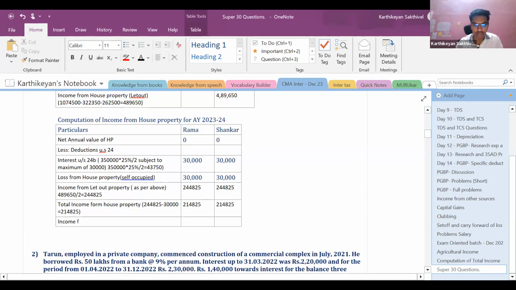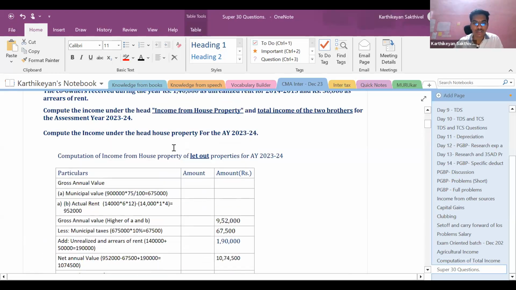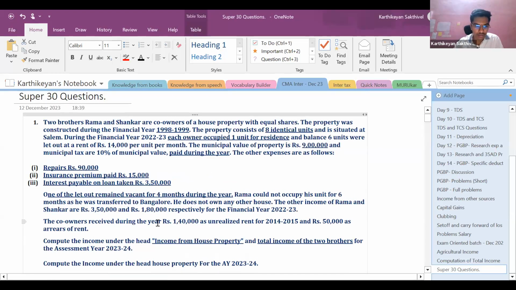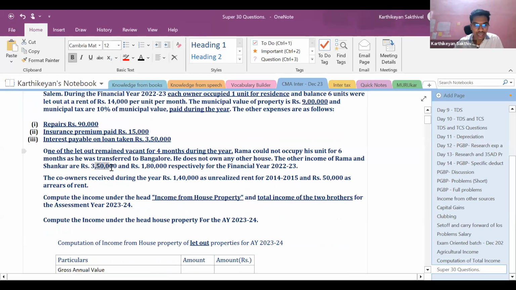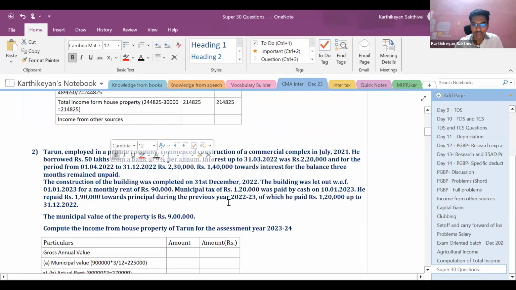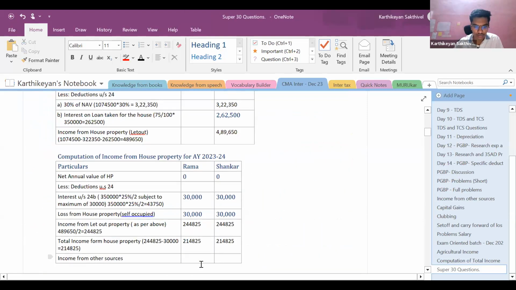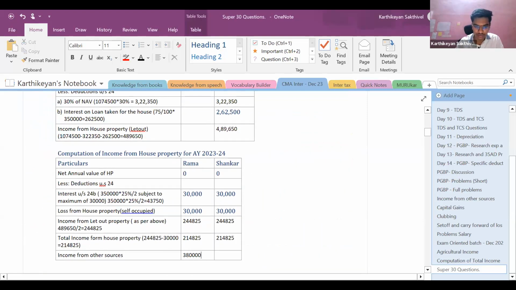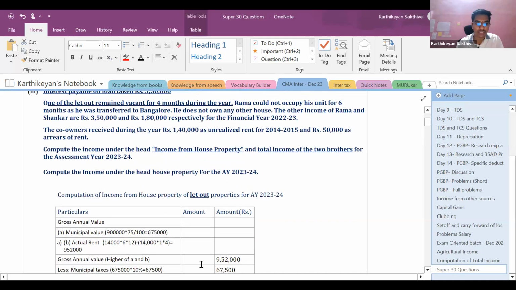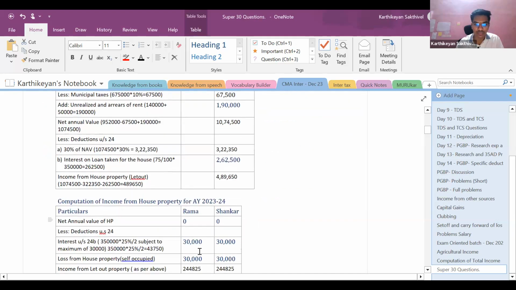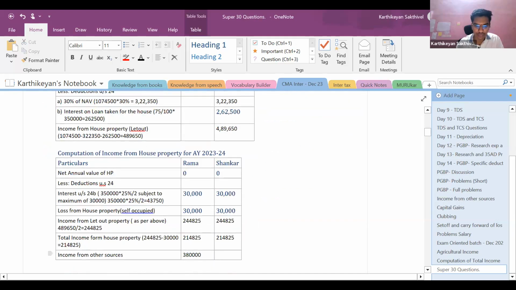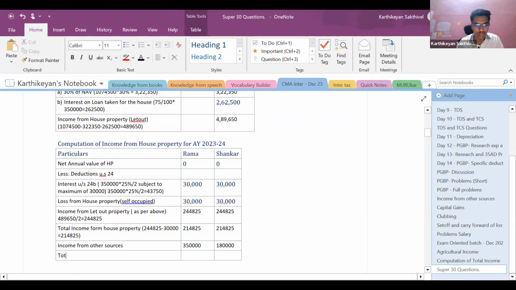Next, I should add income from other sources. What is going to be my income from other sources? For Rama, it is 3,50,000 and 1,80,000. For Shankar, 1,80,000, and for the other person, it is 3,50,000 and 1,80,000.